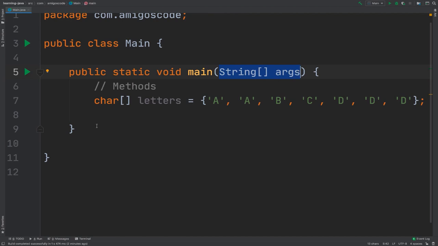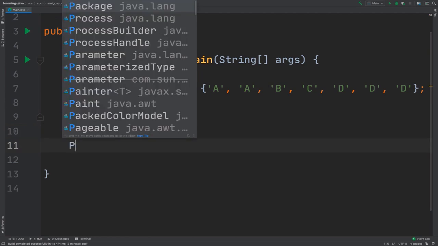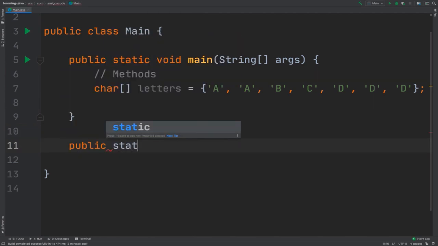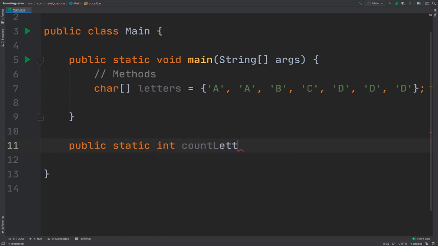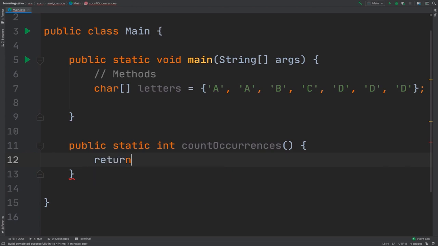So right here, after the main method, for now simply type public static int countLetterOccurrences and then open curly brackets, and for now simply return 0.